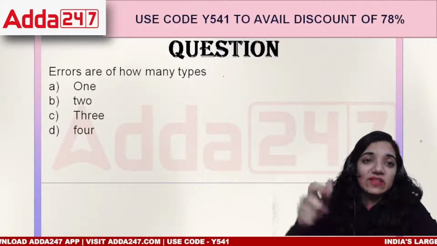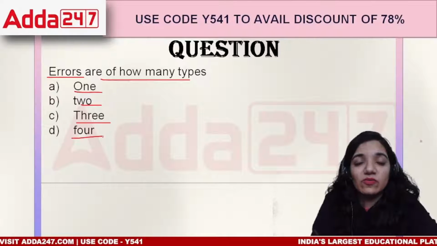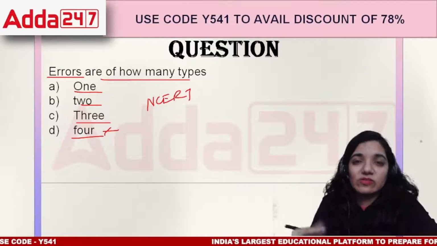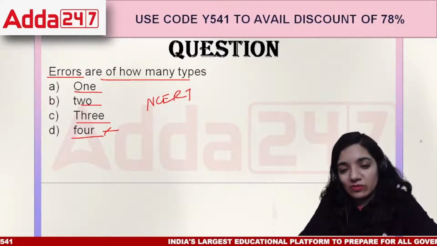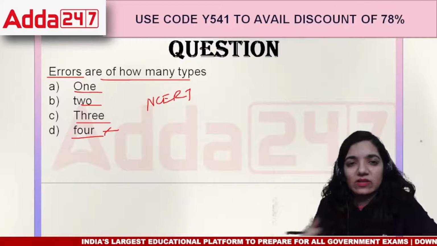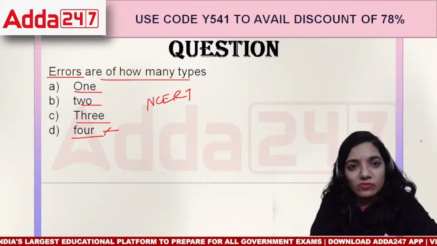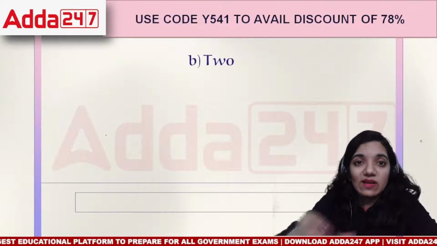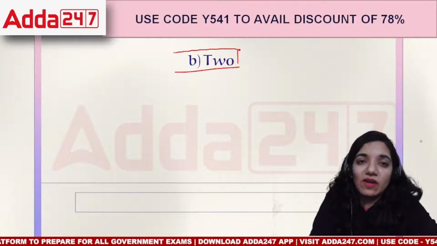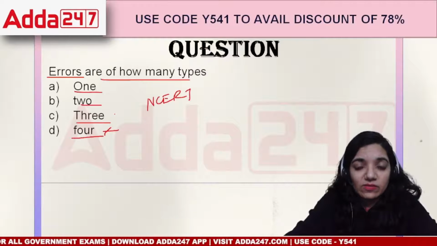Okay, here comes the next question, everyone. Errors are of how many types? 1, 2, 3, 4. Actually, as per NCERT, it is 4. In terms of the IIBF examination, it can be based upon the basics there. So this is a question that might be different for you because there are varied kinds of errors. In a few sources, you will find there are only 2 types of errors. But when we study the NCERTs or the basics, they can have more than that even. But broadly, we divide into 2 types as we just did. That was the errors can be divided into the.